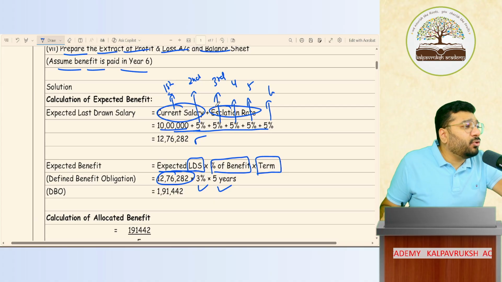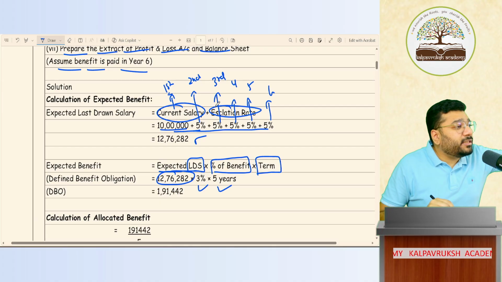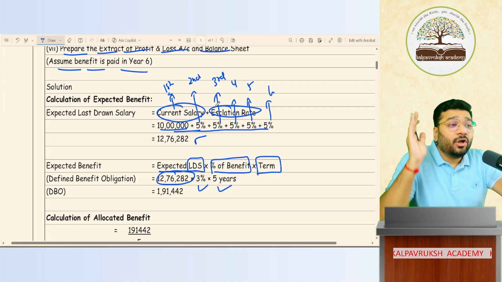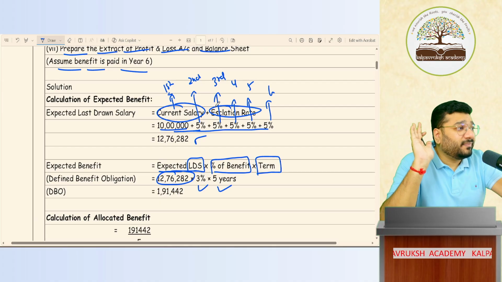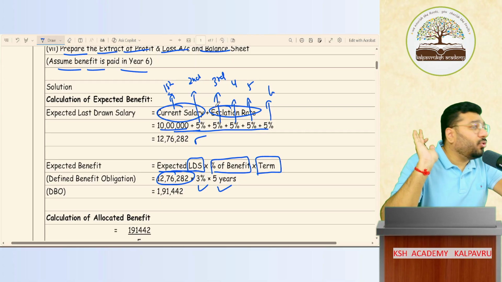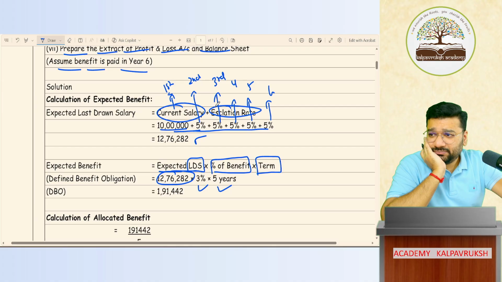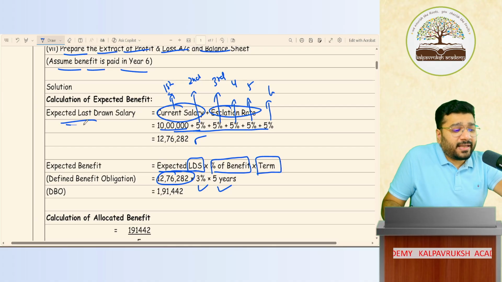Now the question will tell you for how many years you have to escalate. In this question, what they have told is 5 years. Don't add further logic. Whatever they tell, that we have to follow. Okay, not okay? Now, once I got the last drawn salary, if I multiply it by 3%, what am I getting? 12 lakh 76,282 into 3%, how much is it?